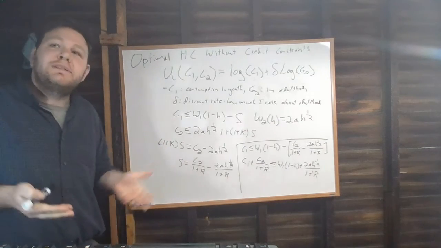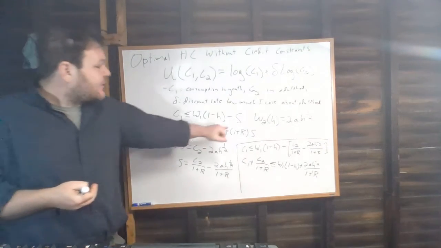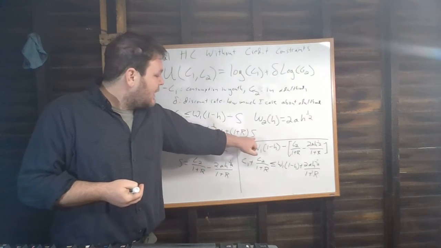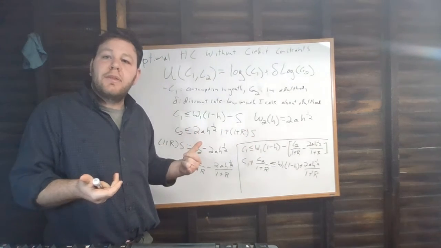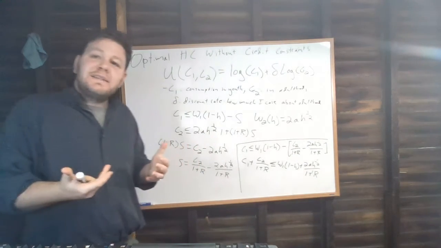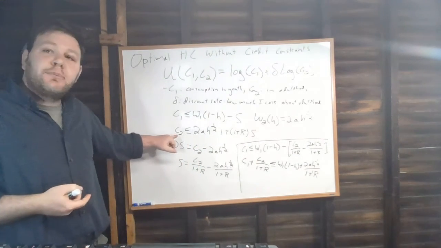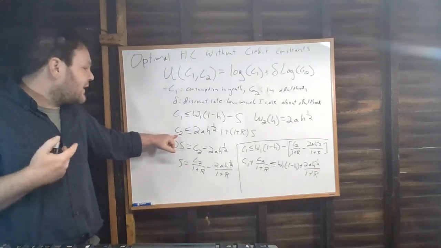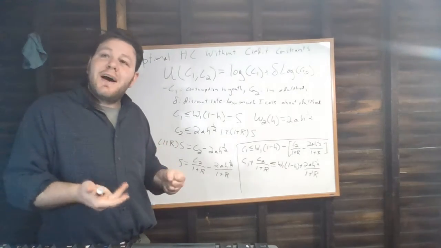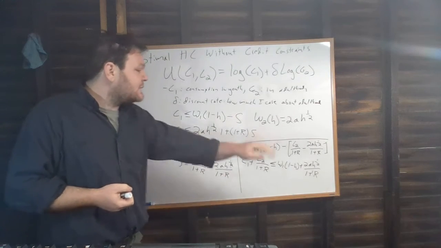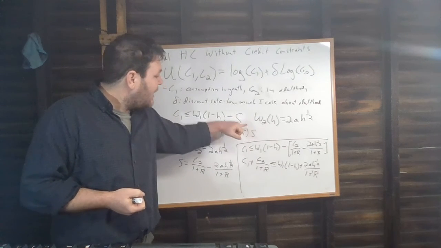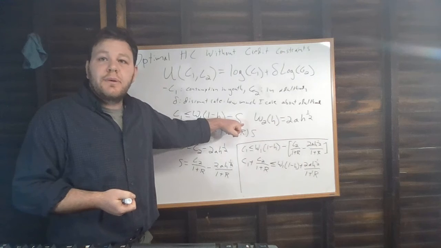Let's say the interest rate was 10%, and I'd saved $100 in period 1. In period 2, I would have had $110 to work with. Likewise, if I wanted to spend $110 in period 2, what I would have to give up is just $100 in period 1. In order to spend $110 in period 2, I would just need to save $100 in period 1.